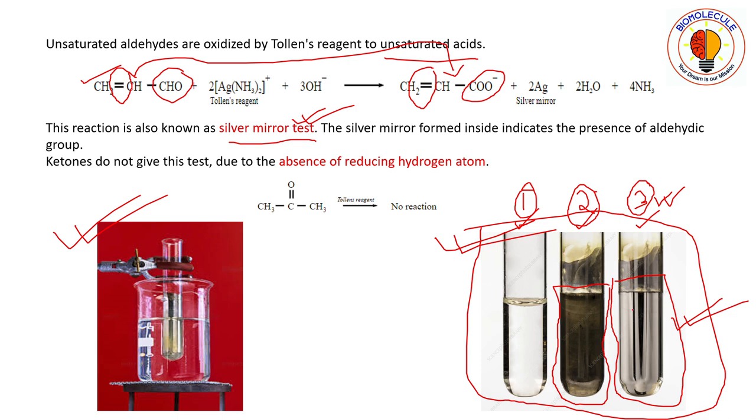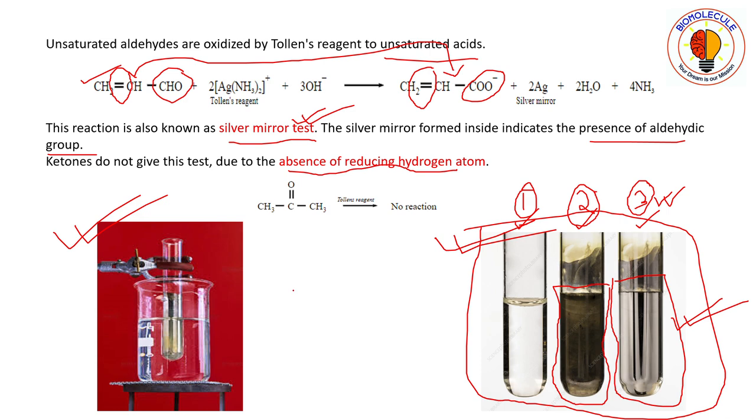Because of the silver, the inner walls of the test tube look like a mirror. Okay, so that is why it is the silver mirror test. The silver mirror forming inside indicates the presence of an aldehydic group. Okay, ketones do not give this test due to the absence of a reducing hydrogen atom.